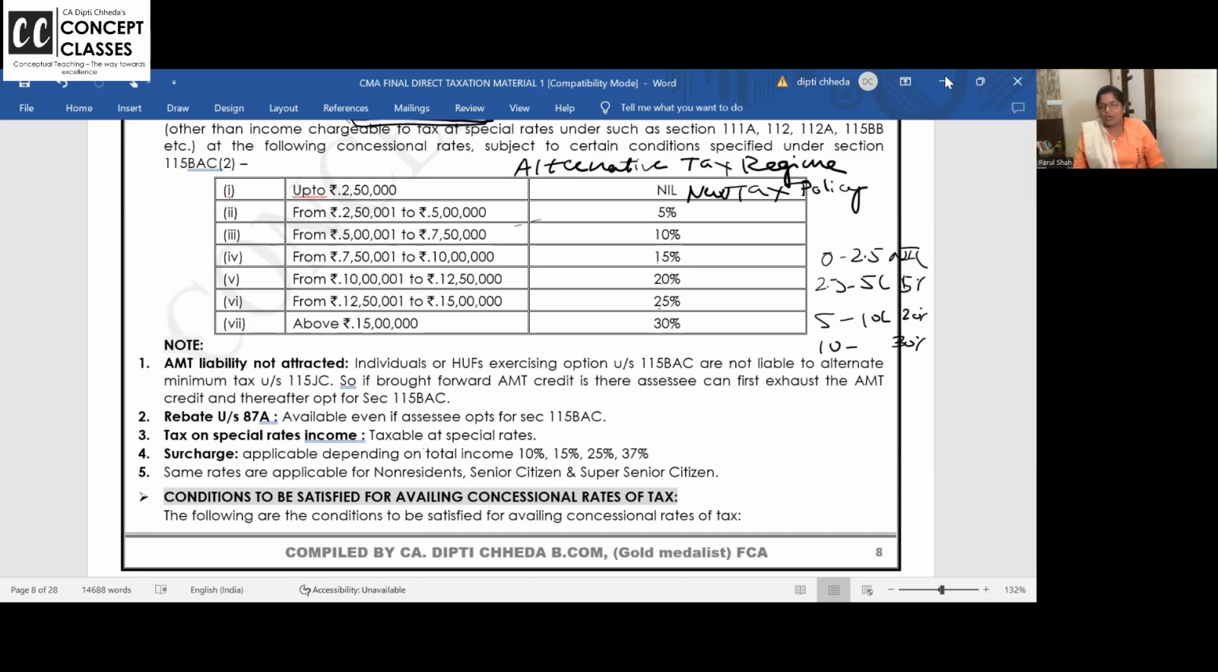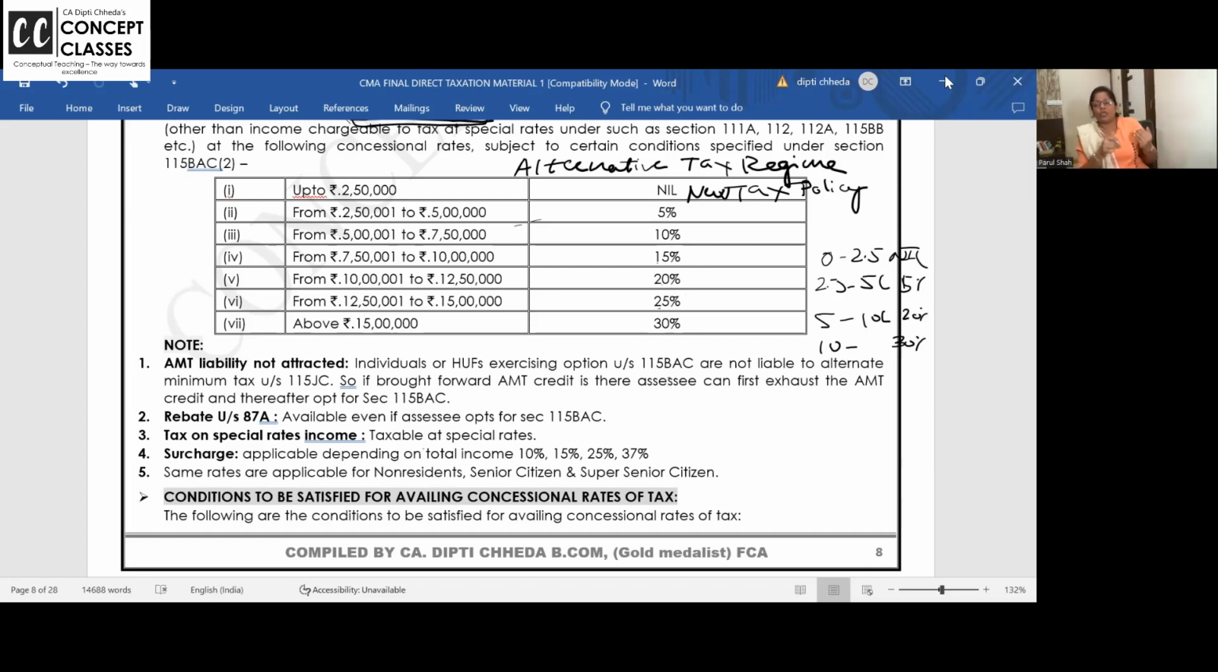Okay. Now, tax is always calculated on income. Surcharge is always calculated on tax. ESS is always calculated on tax plus surcharge. This I have made you write in the booster notebook.